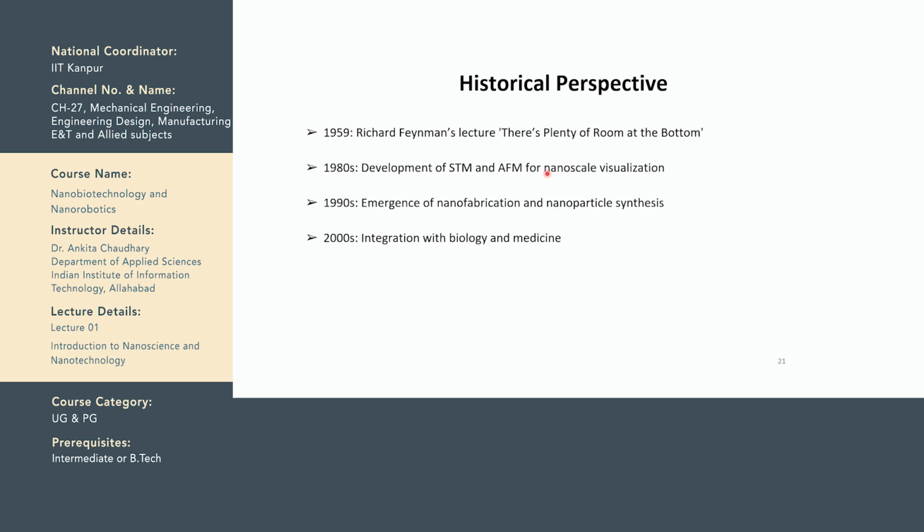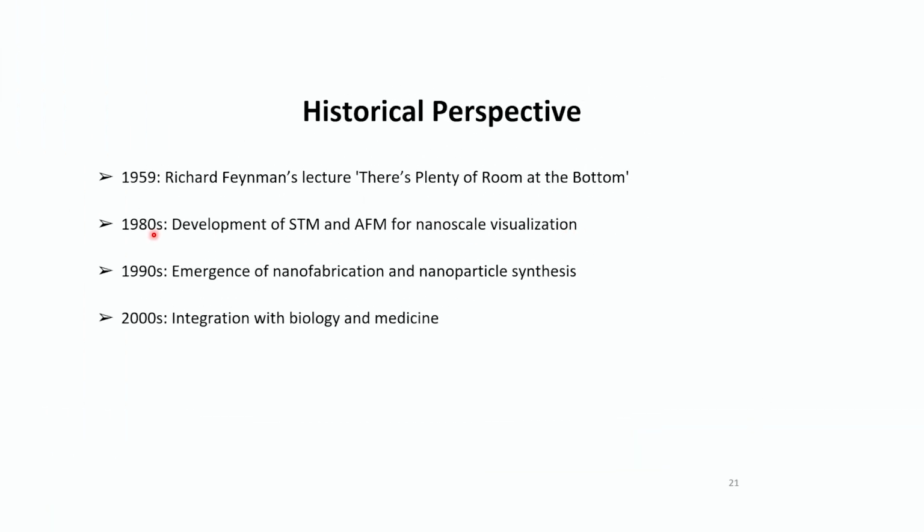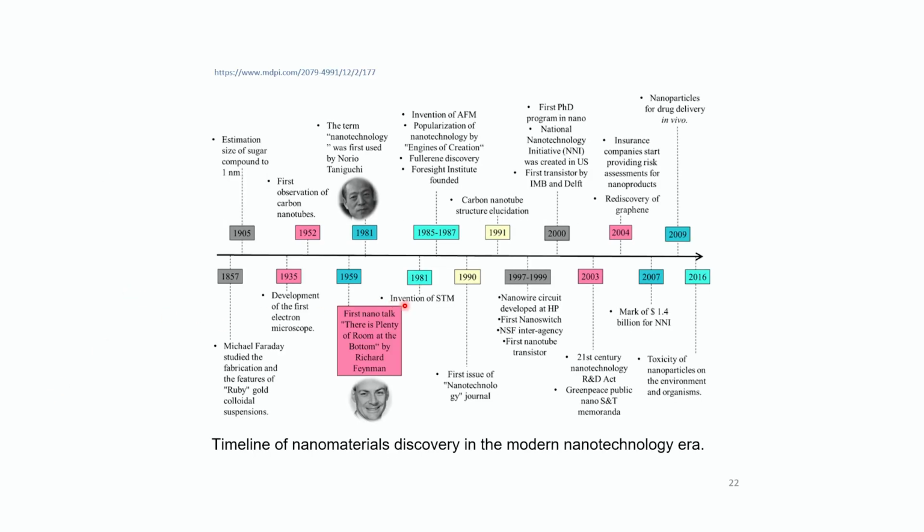In the 1980s, STM and AFM technology was developed for nanoscale visualization. So now you started to visualize these nanoparticles. Then in the 1990s, what happened? Emergence of nanofabrication and nanoparticle synthesis. Then in 2000, integration with biology and medicine. You started to integrate the applications of these nanoparticles with biology and medicine. So that's the timeline of nanomaterials discovery in the modern nanotechnology era.